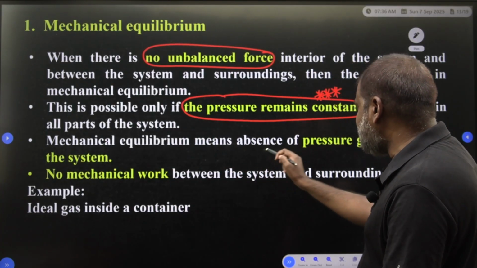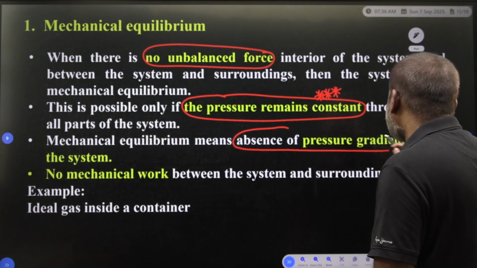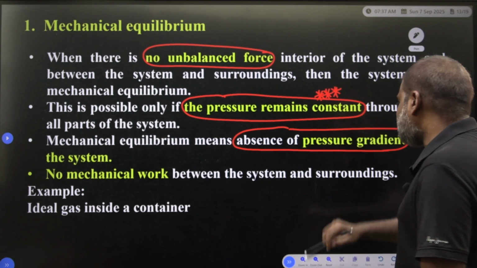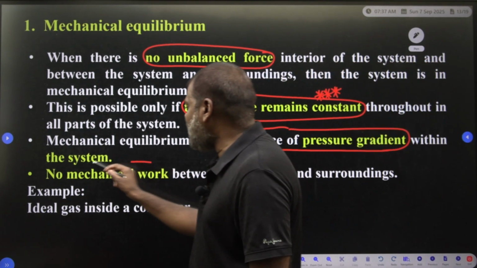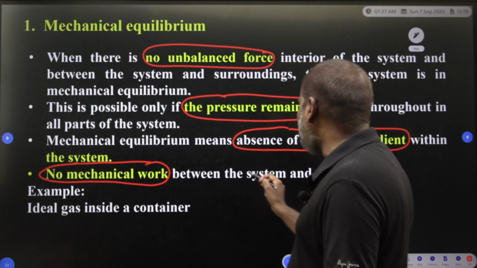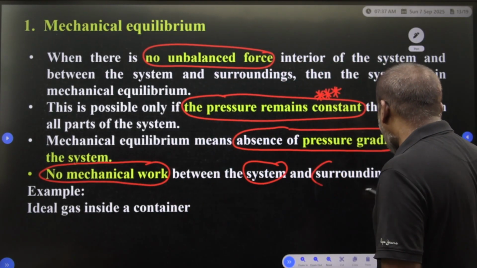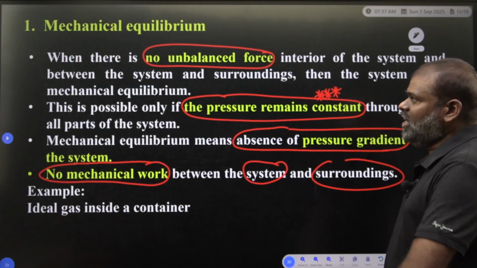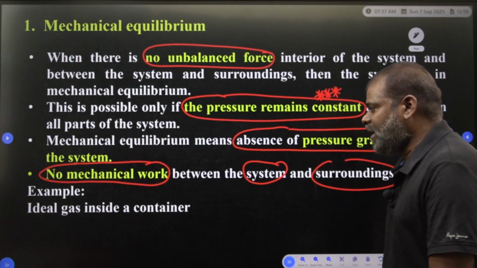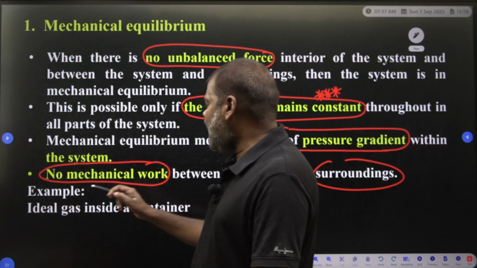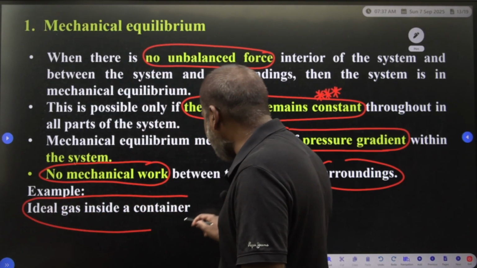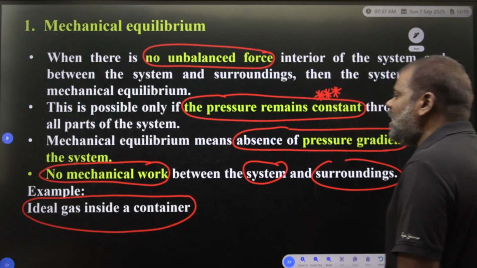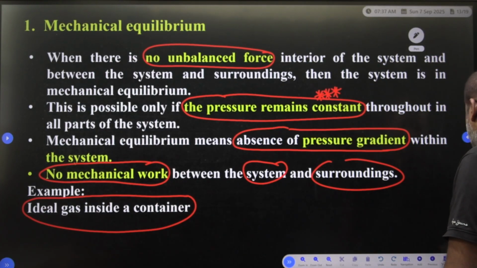Mechanical equilibrium means absence of pressure gradient within the system. So there is no mechanical work between the system and surroundings. Such a type of system we call a mechanical equilibrium system. What is the example? Ideal gas inside a container. An ideal gas inside a container maintains mechanical equilibrium.